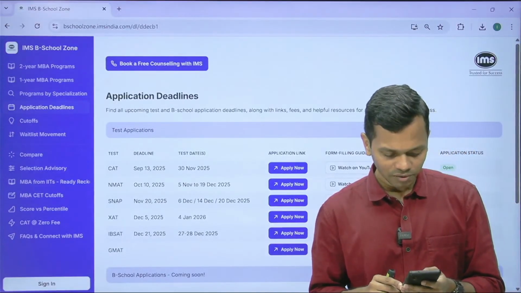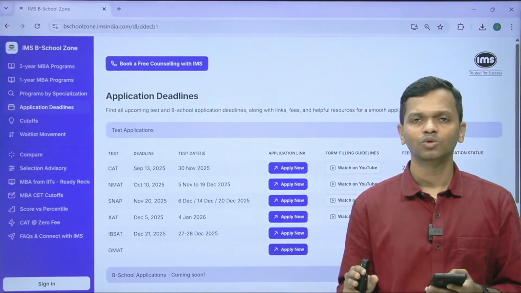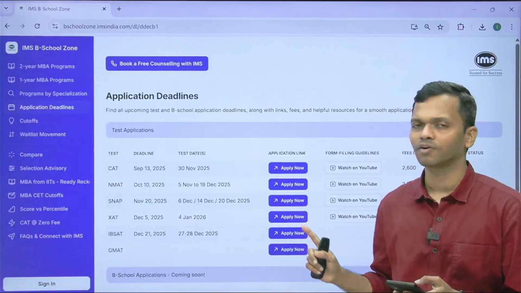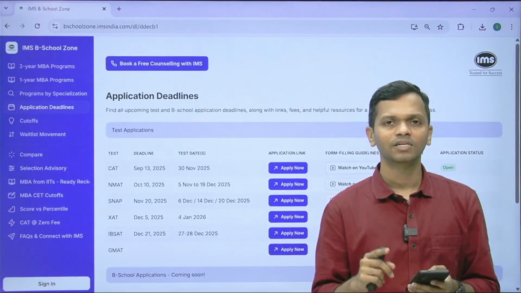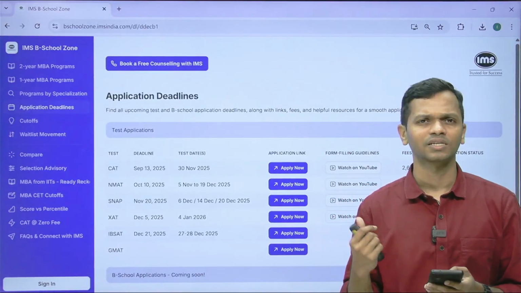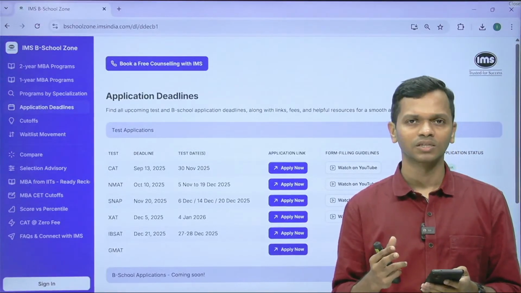Ravi asks: should the caste certificate be self-attested? Okay, so you look at the format that is issued. You don't need to self-attest it. I think in the CAT form they have given that if you don't have a valid certificate, in that case there are 3 documents that you have to combine and upload. In that case, I think they have asked for attestation, but otherwise you don't have to upload the caste certificate with attestation.